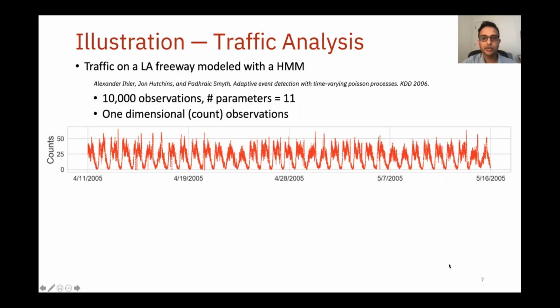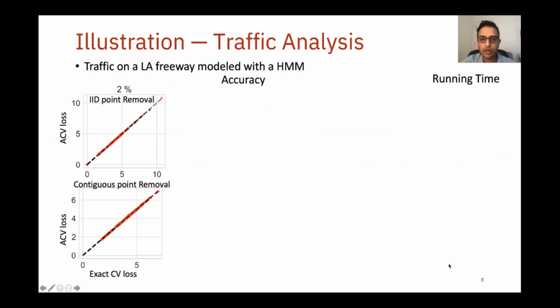We now demonstrate our structured ACV method on two analyses from the literature. Additional experiments are available in the paper. We first look at anomalous traffic pattern discovery task due to Eiler et al. The authors analyzed vehicular count data collected from a freeway in Los Angeles using a hidden Markov model. We reproduce their analysis using a cut of the data with 10,000 observations. We compare approximate cross-validation to exact cross-validation by comparing the loss achieved by either method on held-out folds. In all our experiments, the loss is the negative log probability of the held-out data.